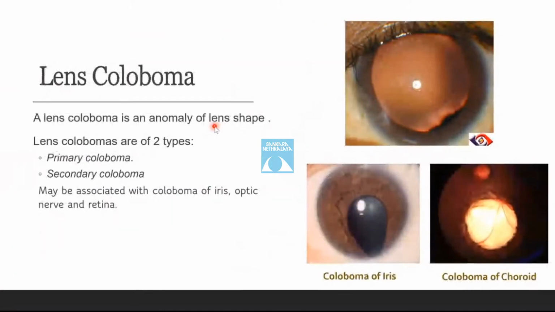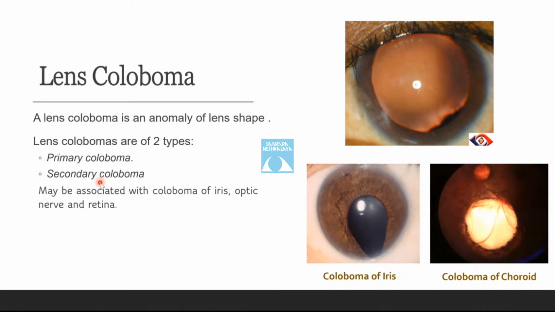Lens coloboma. A lens coloboma is an anomaly of the lens shape. A coloboma refers to a focal absence of a tissue layer, typically occurring from the incomplete closure of the fetal fissure. The lens coloboma can be of two types, a primary coloboma and a secondary coloboma. A primary coloboma is a wedge-shaped defect in the lens periphery that occurs as an isolated anomaly.